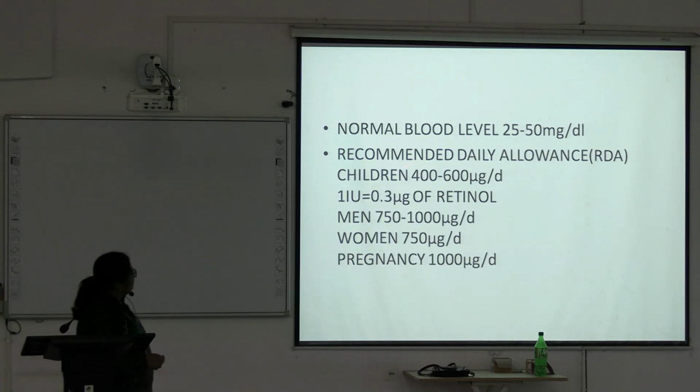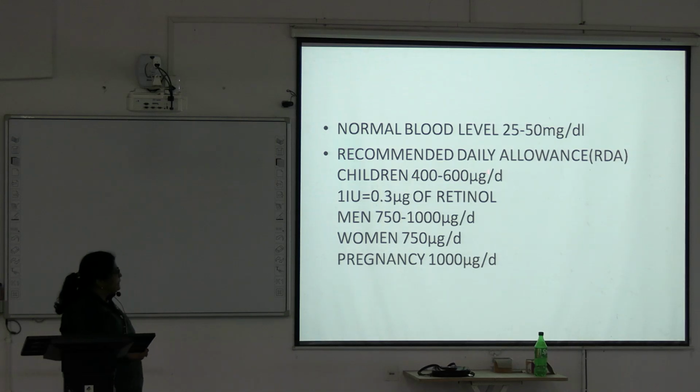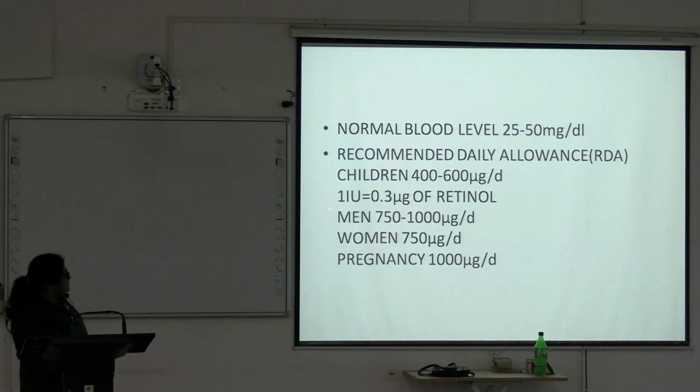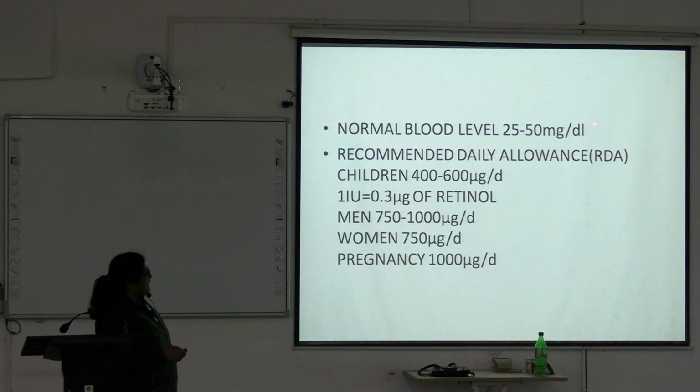Now the normal blood level is 25 to 50 microgram per dl. Recommended daily allowance, RDA, in case of children is 400 to 600 microgram per day. 1 IU equals 0.3 microgram of retinol. In men it is 750 to 1000, in women 750 microgram per day, and in pregnancy 1000 microgram per day. This is the recommended daily allowance. Normal blood level is 25 to 50 per dl, and these are microgram per day.